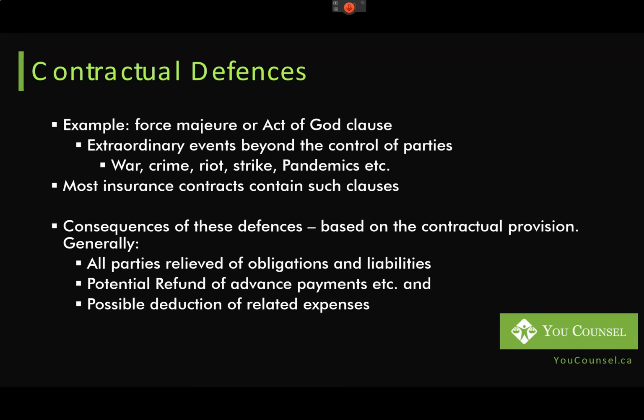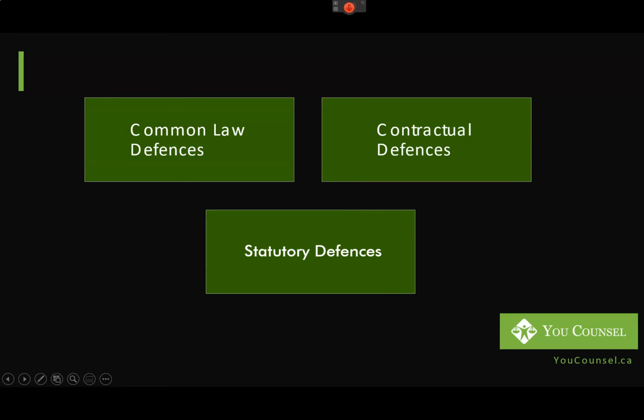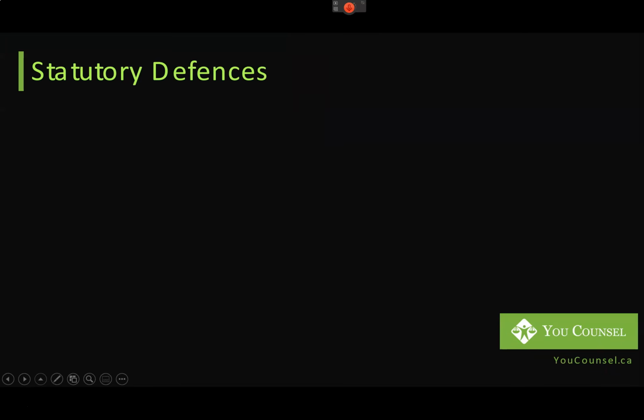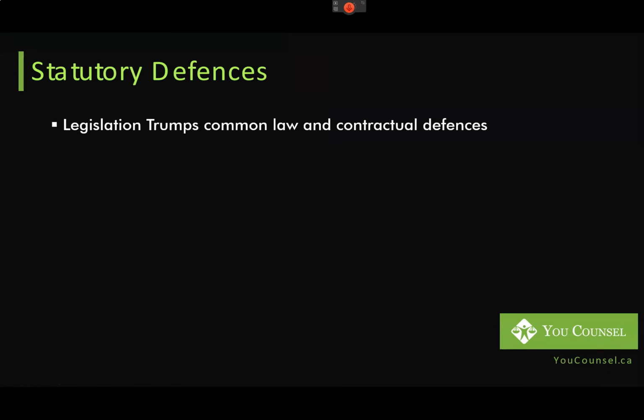But whatever the contractual provision states about that occurrence, the court is going to impose it, unless there is a violation of some sort of statute, which brings us to our next defense, which is the statutory defense. Now, remember that the legislation, the statute, trumps the common law and contractual defenses. So if there is a statutory provision that applies to your circumstances, then that provision is the one that the courts are going to enforce.